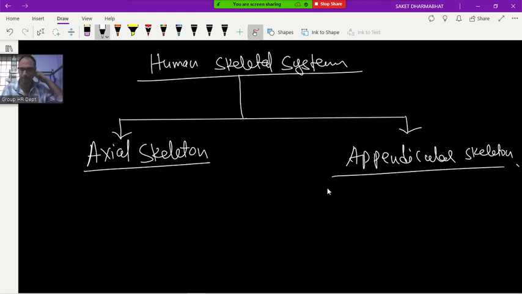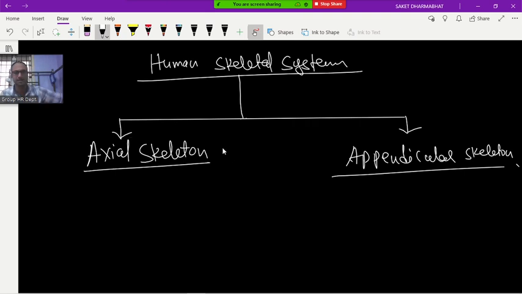Our main body axis is this one. We are bilaterally symmetrical animals. Our main axis is passing from here. So whatever bones are coming in this axis will constitute the axial skeleton.